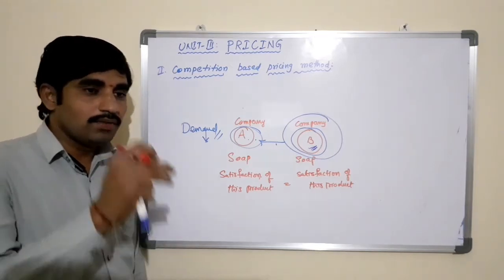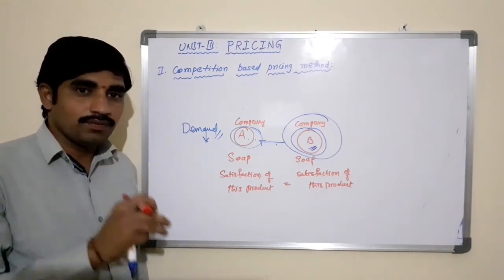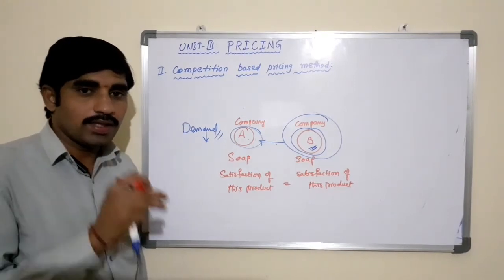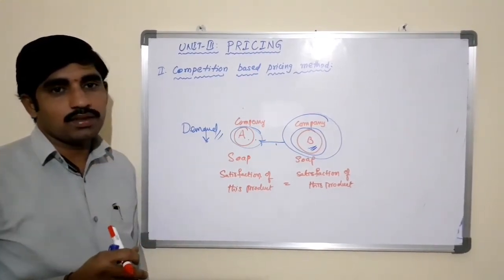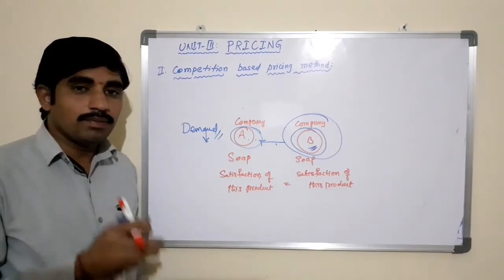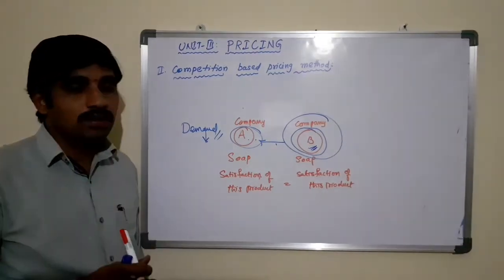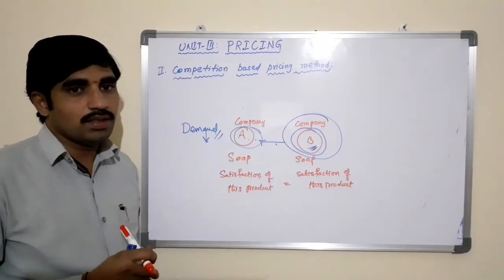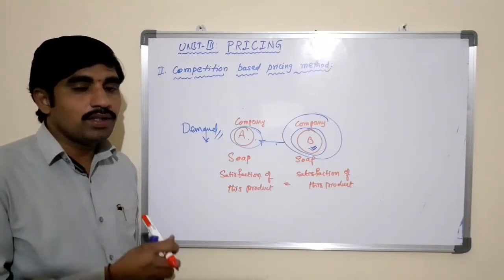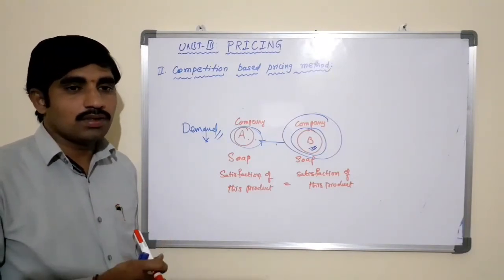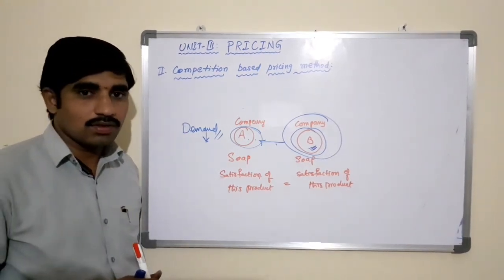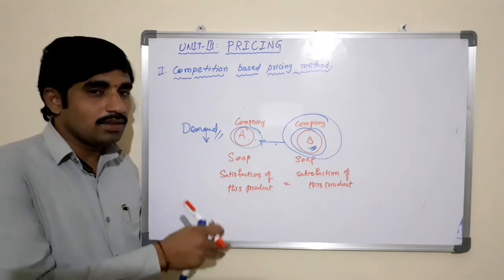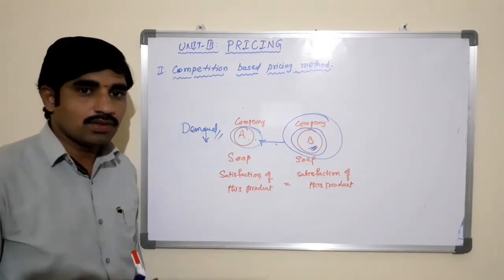He will continue producing as long as the marginal cost is recovered. If not, he will stop selling, because every unit sold at less than the marginal cost results in losses apart from the fixed expenses losses. Already we are incurring losses in terms of fixed cost.